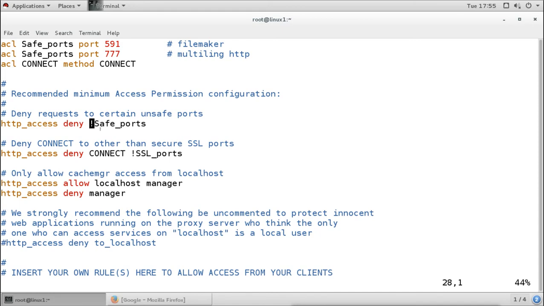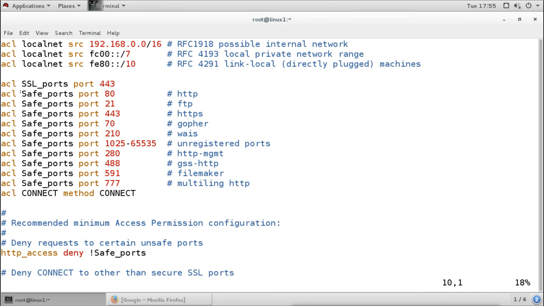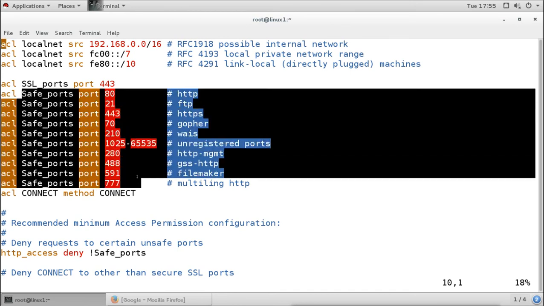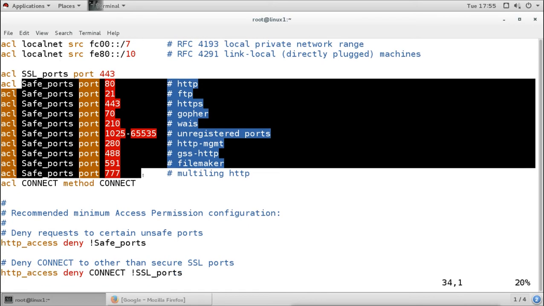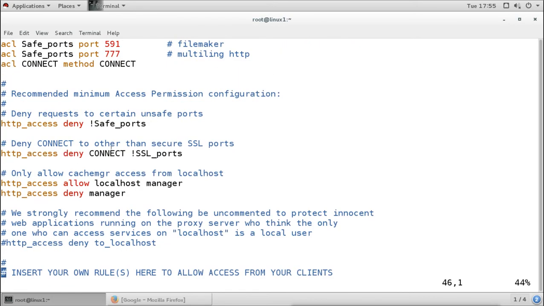The meaning of safe ports is all these ports which are defined under the list name. Then it is saying deny the connect feature. This connect option is actually a method, and the method is connect, which is actually not secure. Then it is also denying the port which is not SSL.